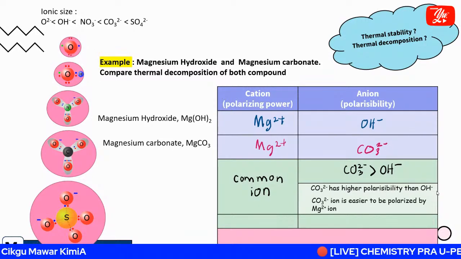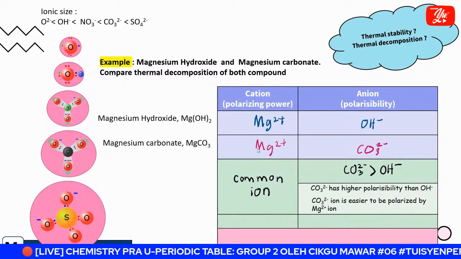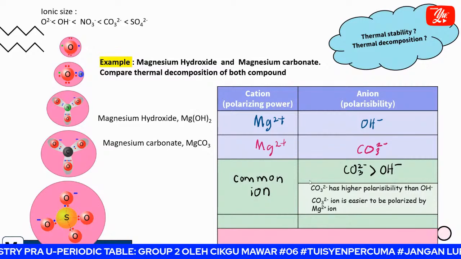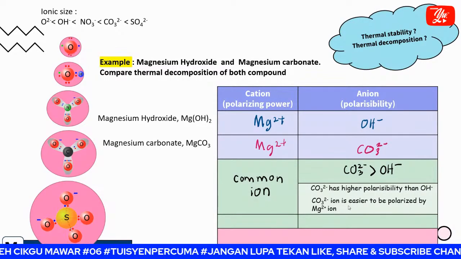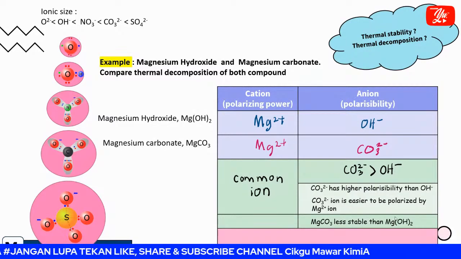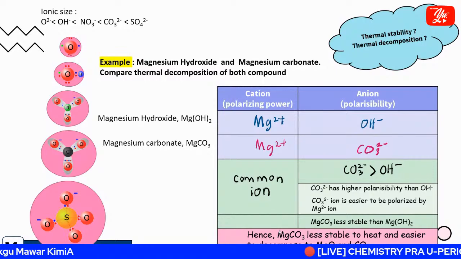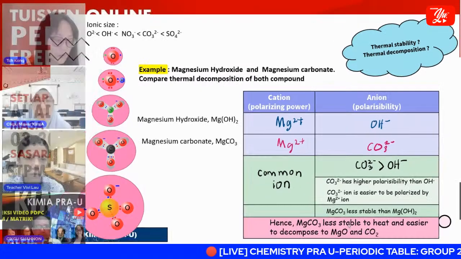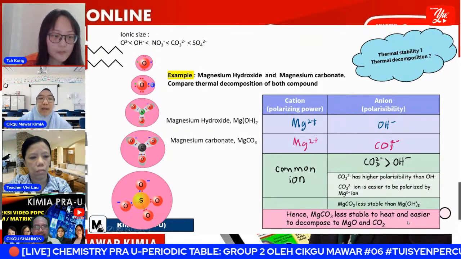Okay, and then carbonate ion is easier to be polarized by magnesium, because magnesium has a polarizing power. It has the power to attract and polarize the anion. So carbonate is easier to be polarized. So is it stable or not? We can say that magnesium carbonate is less stable than magnesium hydroxide because carbonate is easier to be polarized. So what can we conclude? Hence, magnesium carbonate is less stable to heat and easier to decompose to magnesium oxide and carbon dioxide.